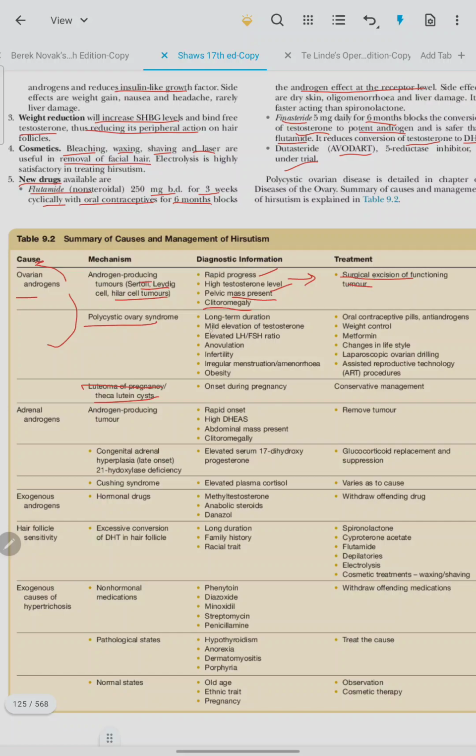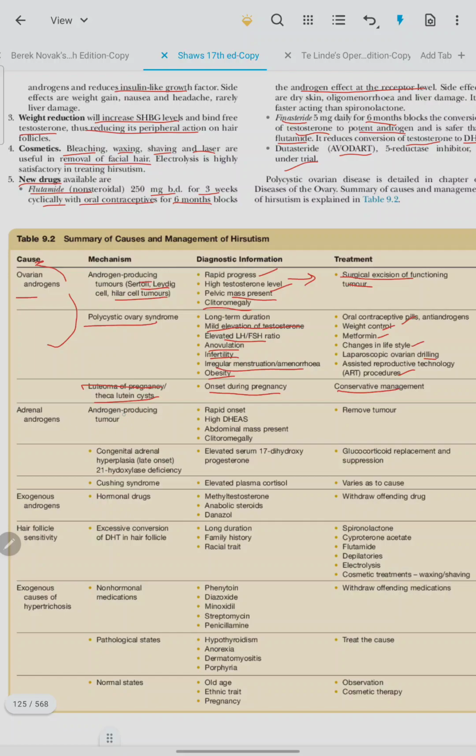In PCOD, there is mild elevation of testosterone, elevated LH-FSH ratio, anovulation, infertility, irregular menstruation, and obesity. Treatment is OC pills, anti-androgen, weight control, metformin, lifestyle modification, laparoscopic ovarian drilling, ART procedures. Luteoma of pregnancy: onset is during pregnancy and conservative management is done.